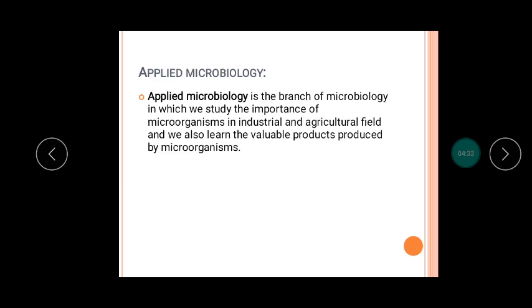Then applied microbiology. Applied microbiology is a branch of microbiology in which we study the importance of microorganisms in the industrial and agricultural fields.